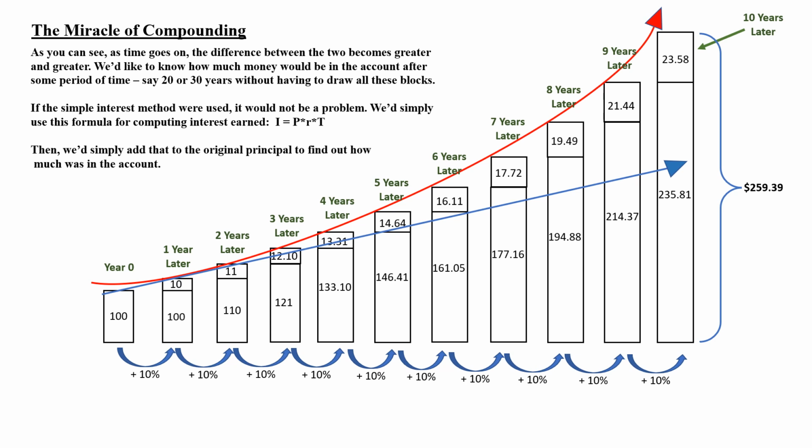Now, we'd like to know how much money would be in that account after some period of time, say 20 or 30 years, without having to draw all these blocks. If the simple interest method were used, it wouldn't be a problem at all.